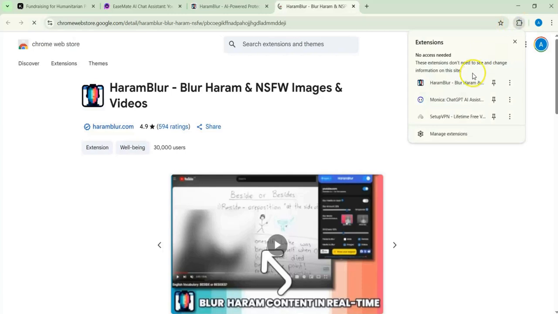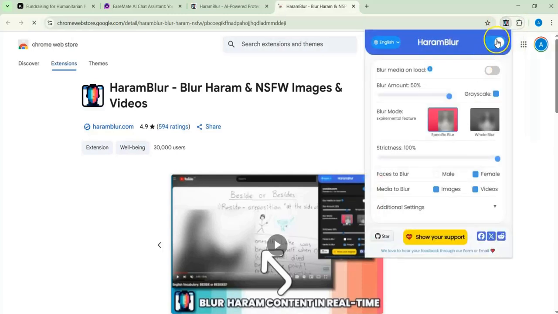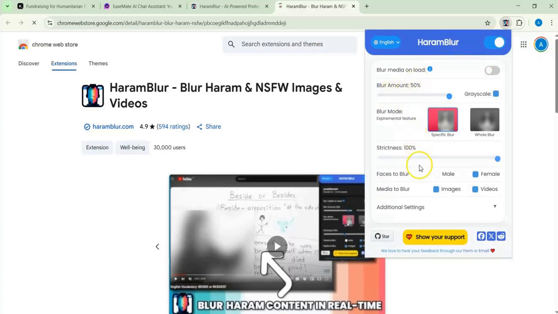If you go here and you see this HaramBlur, if you click here you will see that you can make the blur amount 50%, or you can also go for 100%. For example, if you want to blur female images, you can blur all female images and videos according to your preference.